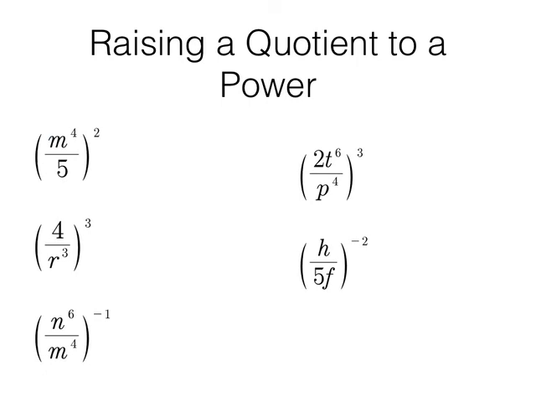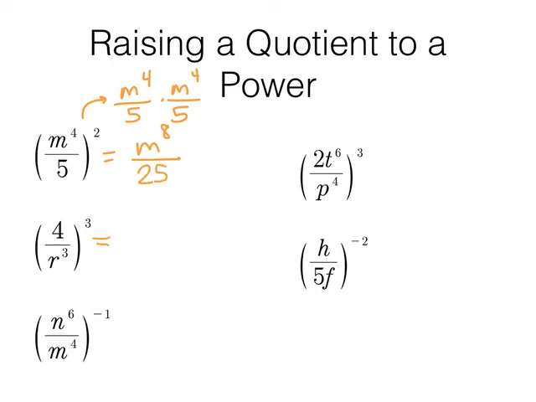Now let's remember to stop and think about what these expressions, what this mathematics means. Squared means, okay, so let's think about what it means. It means m to the 4th over 5 times m to the 4th over 5. So when I go ahead and actually apply that exponent of 2, it's just like I'm multiplying m to the 4th times m to the 4th and 5 times 5. So that's going to be m to the 8th over 5 times 5 is 25.